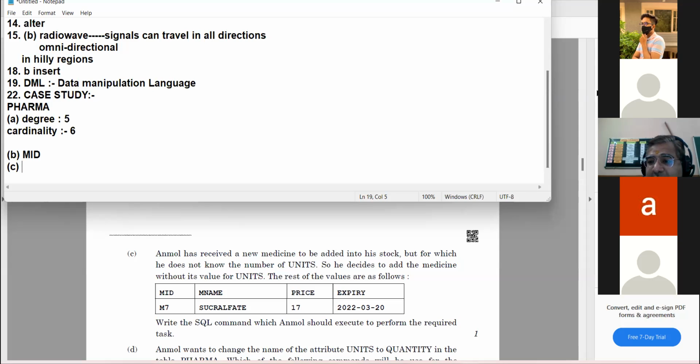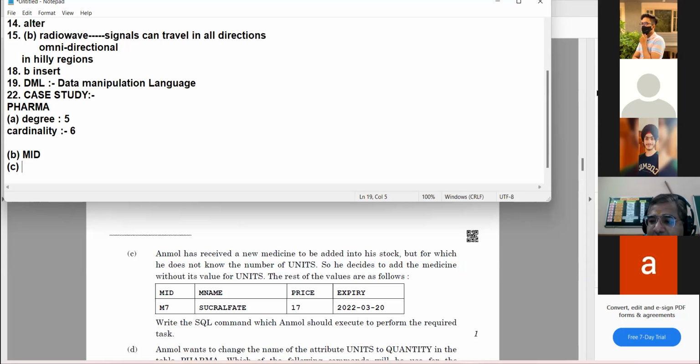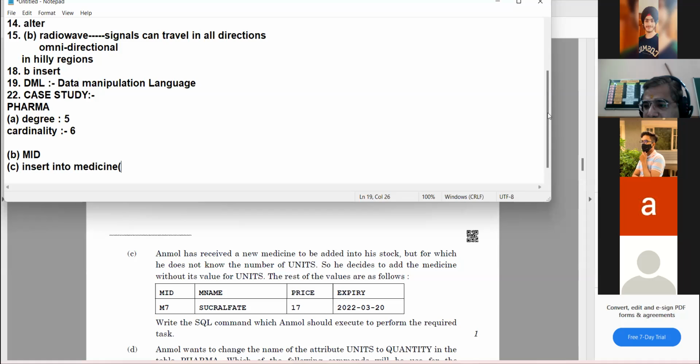Let me see how many hands will go up. ये चीज हम कर चुके हैं MySQL में. अगर आपको किसी फील्ड की वैल्यू नहीं देनी, you have done this sort of question when I started MySQL. Yes, Bhavneet, what are your views? Sir, insert into medicine bracket MID, MName, price, expiry. Insert into medicine. Here after the table, very good, Bhavneet, it's good.